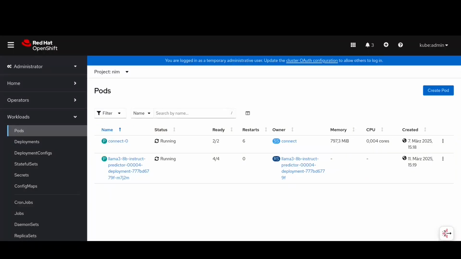Okay, let's now look at the actual NIM container. We can see that, as previously said, it is up and running. Notice the container name, Llama Instruct Predictor 0004.